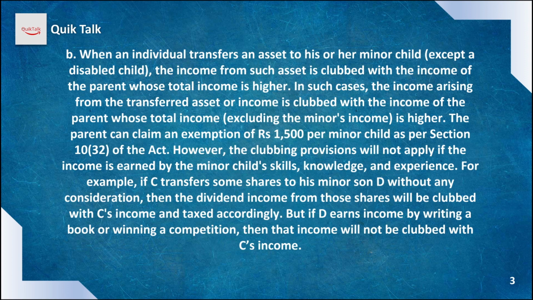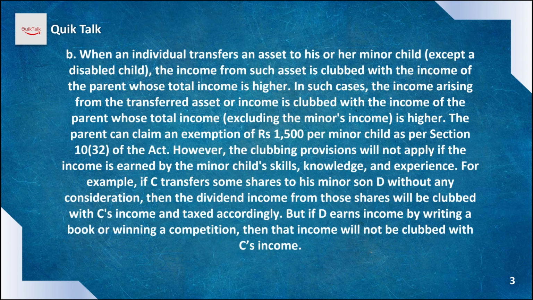However, this clubbing provision shall exclude those cases where income earned by the minor is due to his skills, knowledge, experience, etc. For example, if parent A transfers some shares to his minor child C, then whatever dividend is earned on these shares will be taken as income of the parent only.